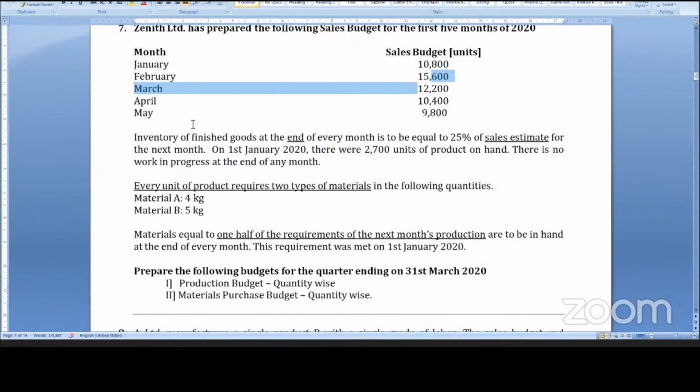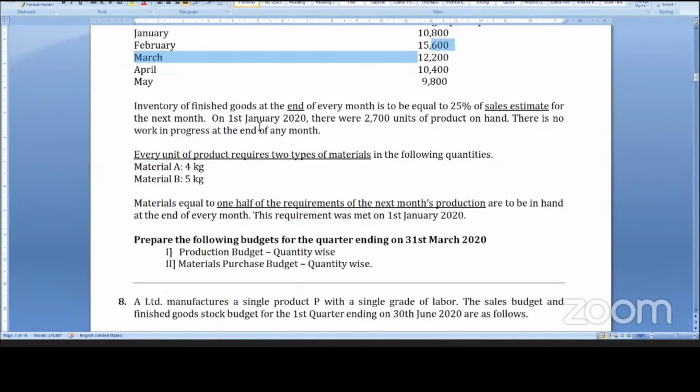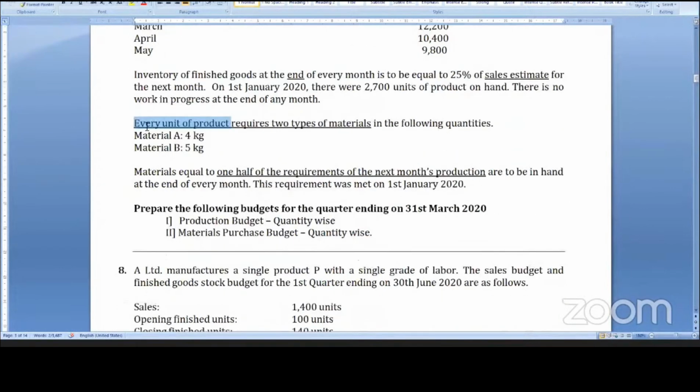Every unit of the product requires two types of materials in the following quantities: Material A 4 kgs, Material B 5 kgs. For producing one unit, 4 kgs of A and 5 kgs of B are required.